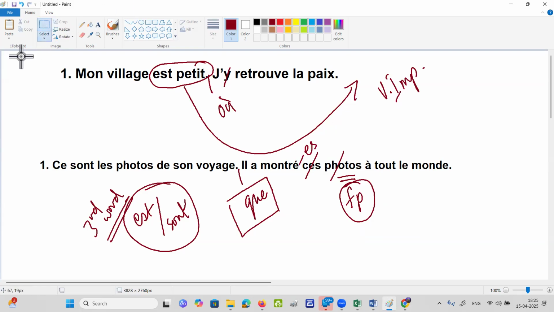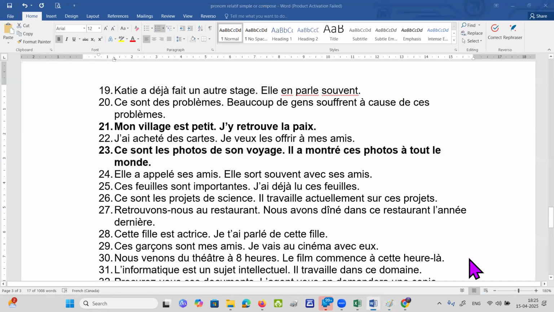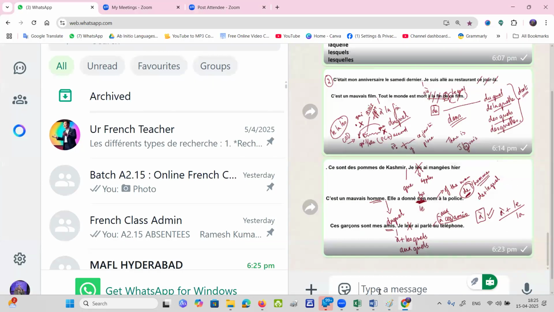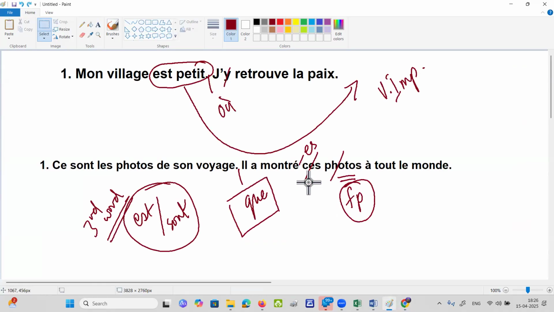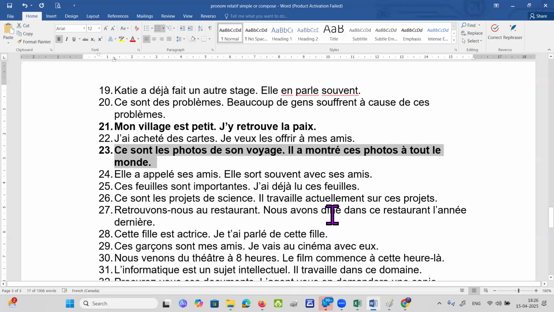Did you understand? The moment you write it, you should understand how it is passé composé. You understood, no, that it is avoir verb plus past participle with an accord. Is it not clear? Look at this: a plus montré. Okay, so if there's avoir plus past participle and in front of the participle there is a repeated word, then it also will need an accord. Yes, 100% you will need an accord. Did you understand, my dear? Yes, ma'am.